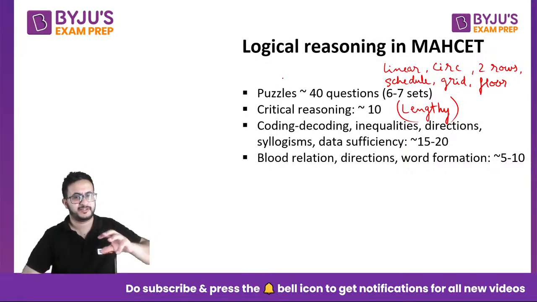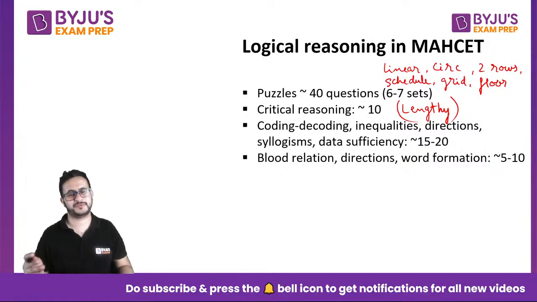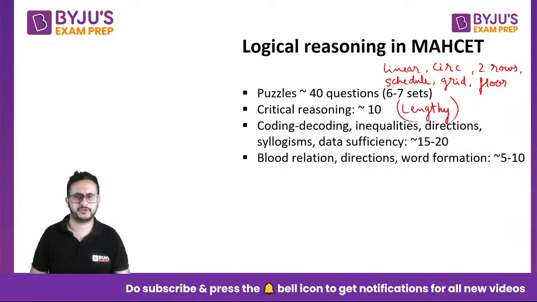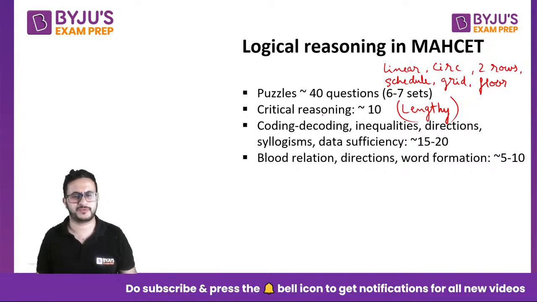I'm not saying you should not do critical reasoning, but avoid it, because there is less chance of getting it correct, unless you are very strong at critical reasoning. If you are not so good at RCs, where you get confused between two options, in critical reasoning also you will face the same thing. It takes a lot of time, because for individual questions they will give you a short paragraph and then ask for an assumption or argument or any of those things. So generally avoid these questions.